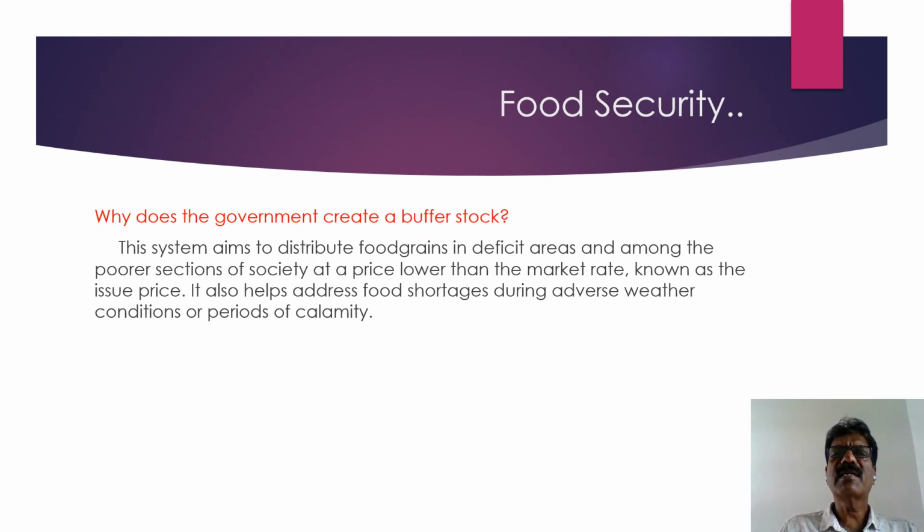Why does the government create a buffer stock? This system aims to distribute food grains in deficit areas and among the poorer sections of society at a price lower than the market rate, known as the issue price. It also helps address food shortages during adverse weather conditions or periods of calamity.